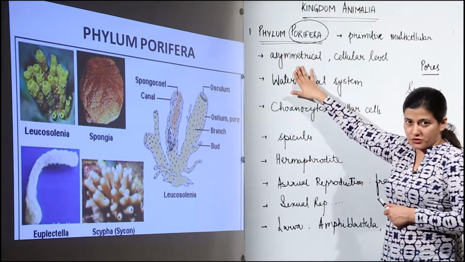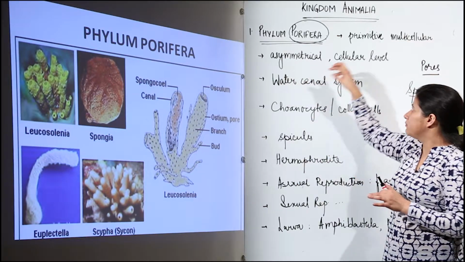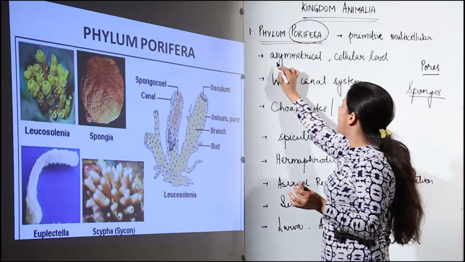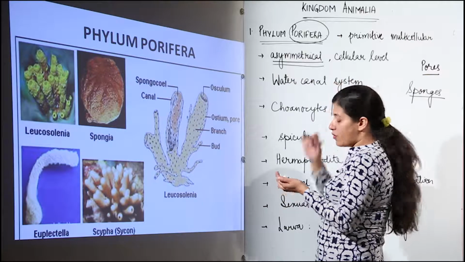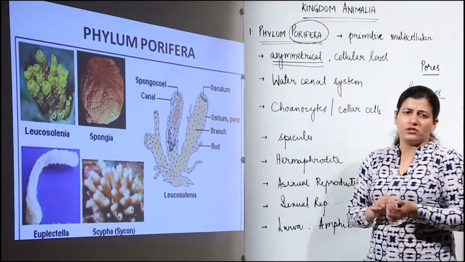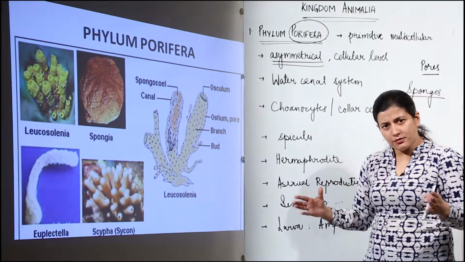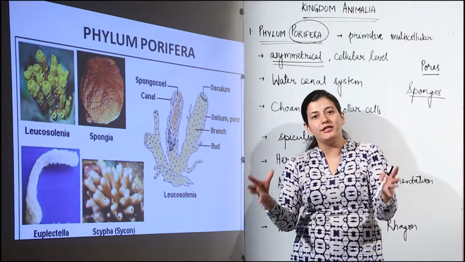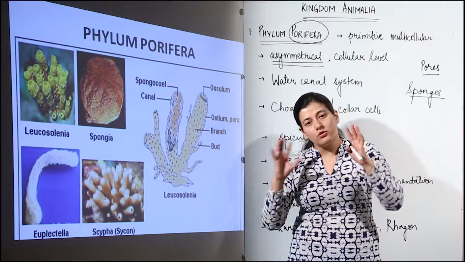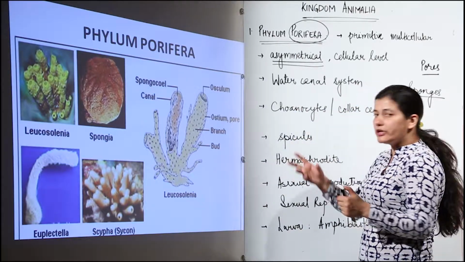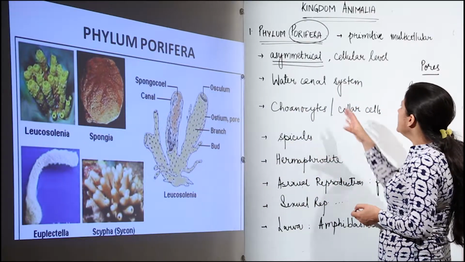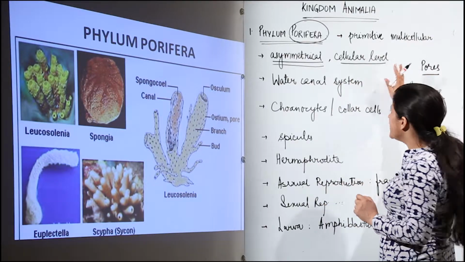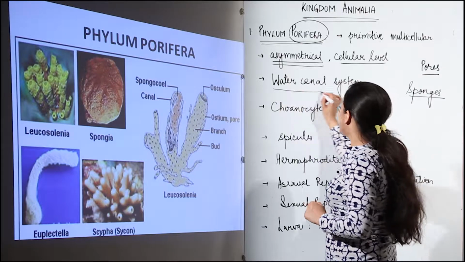Then they are asymmetrical. So, we are done with the grade of organization, we are done with the symmetry. This is the only phylum that is asymmetrical. Take a sponge, cut it, and you will not find any point of dissection, or you can say any plane of dissection, that would divide the organism into two equal parts. Most of them are asymmetrical. They are going to be found in water, they are marine, and there is cellular level, we have talked about it. Then we have water canal system.